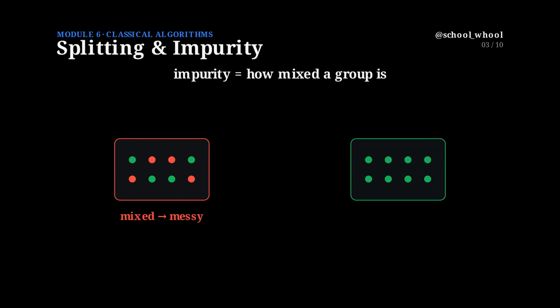Here's the key idea, called impurity. It simply measures how mixed a group is. A group that is all one color is perfectly pure. Its impurity is 0. A group that is half green and half red is as messy as it gets.